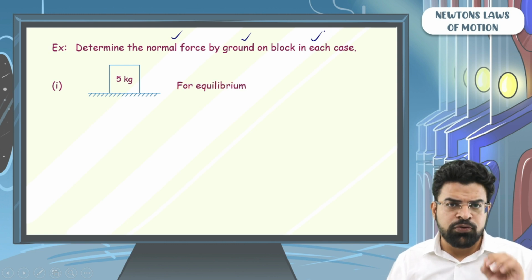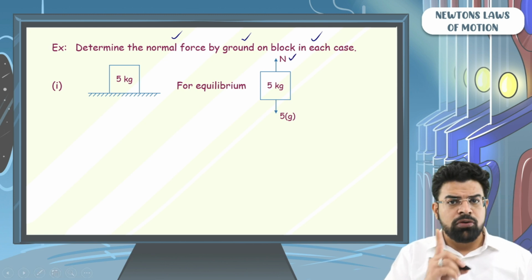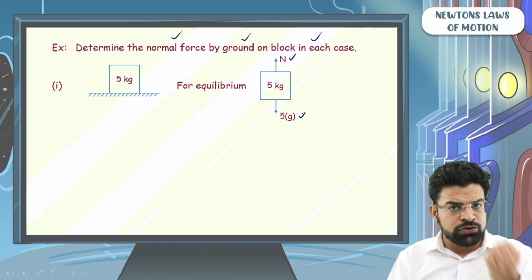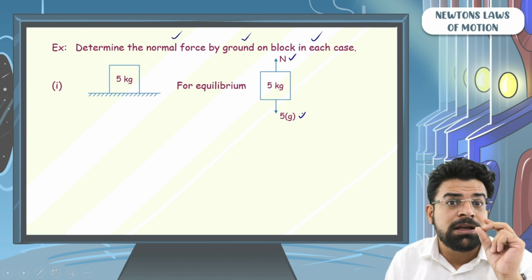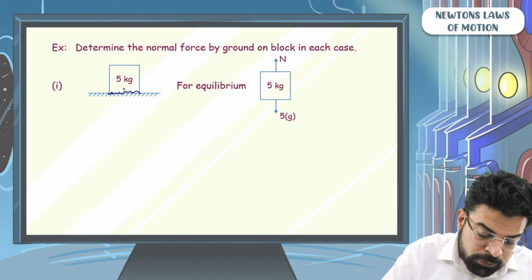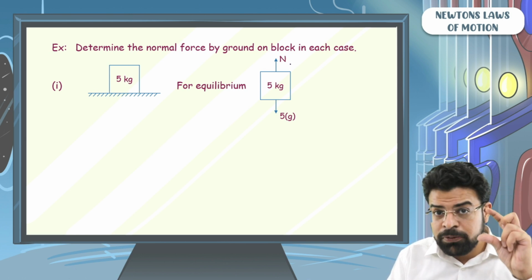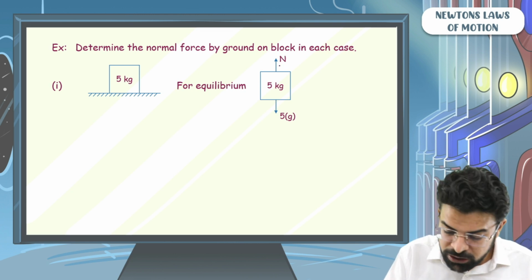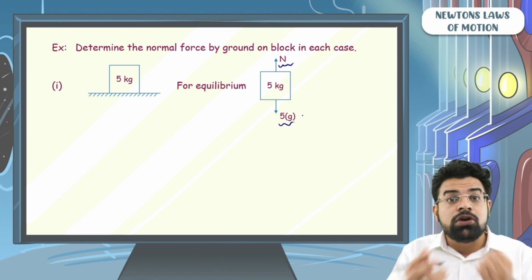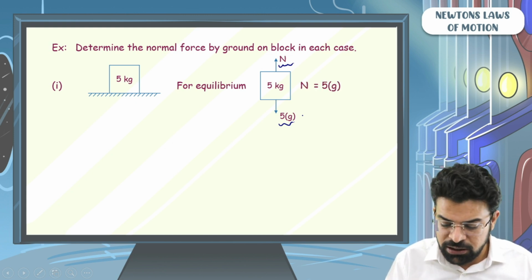So look at the forces acting on the block. There is an upward force of normal and there is a downward force of gravity. The force of normal is always pushing in nature. That's why this surface is trying to push the block away from it. Right? Now, for the block to be in equilibrium, the net force has to be 0. So the force of normal should be equal to weight. So N has to be equal to 5g. So the normal reaction has to be nothing but 50 Newton.